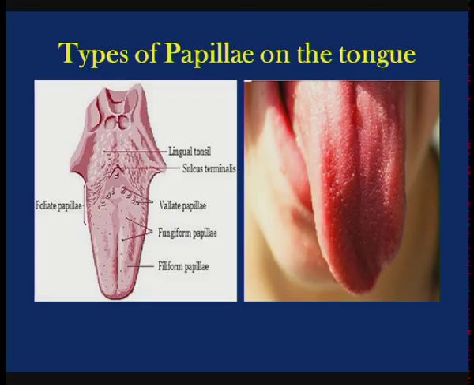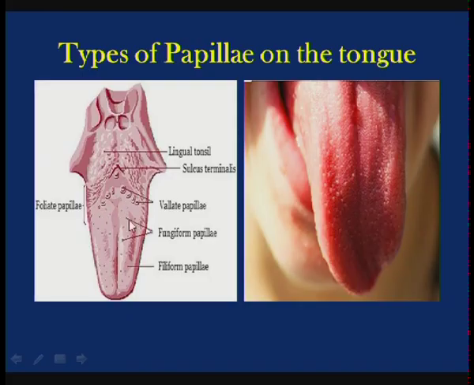Coming to the sense of taste, as you studied in your 9th class regarding the sense organs, there is a sense organ called the tongue. You have also studied about different types of papillae which are present on the surface of the tongue. If you closely observe the surface of the tongue, it has its characteristic rough appearance due to the presence of numerous taste buds.